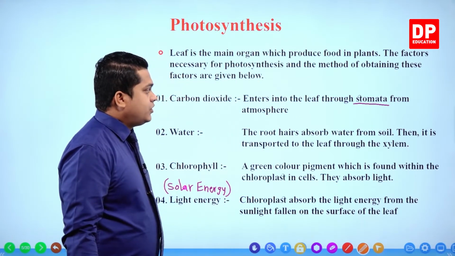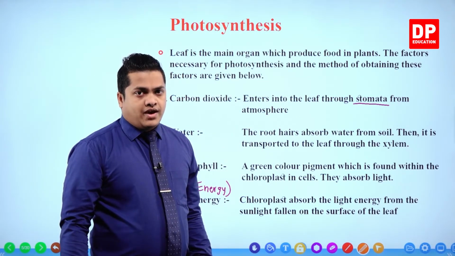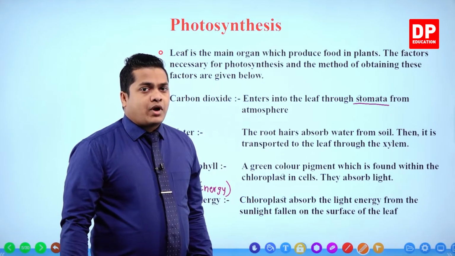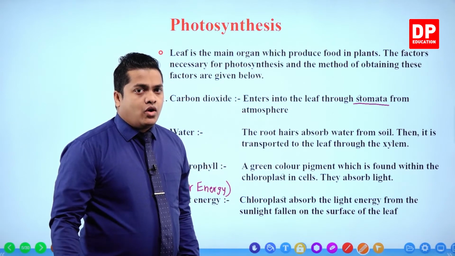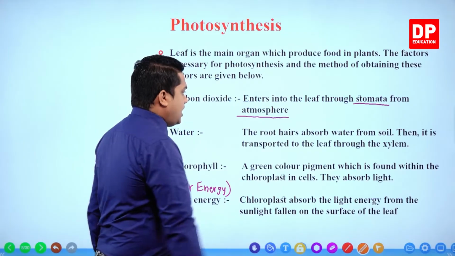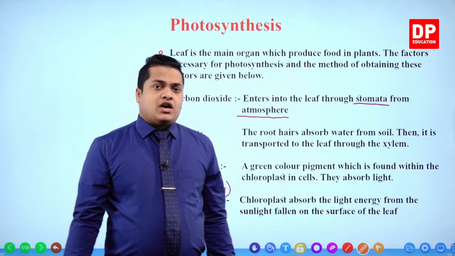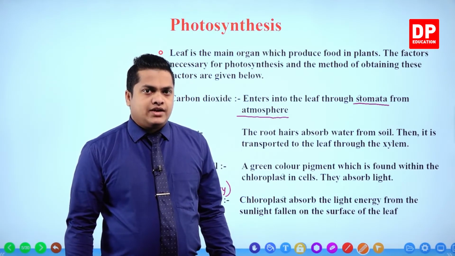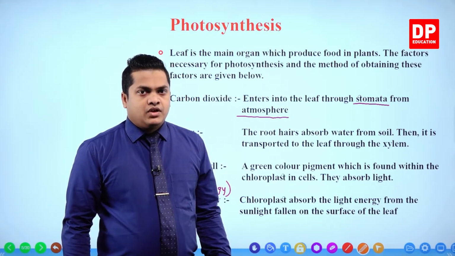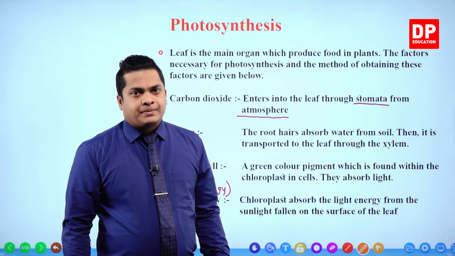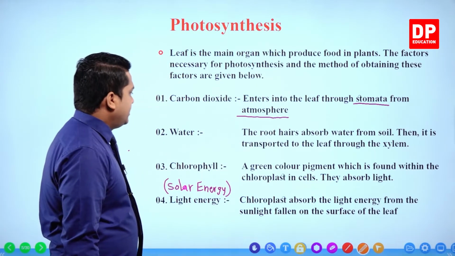The atmosphere contains plenty of carbon dioxide, so that carbon dioxide enters the plant leaf through stomata. Then after that, water.